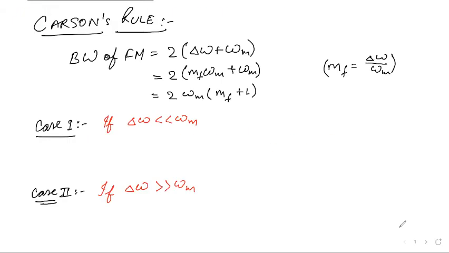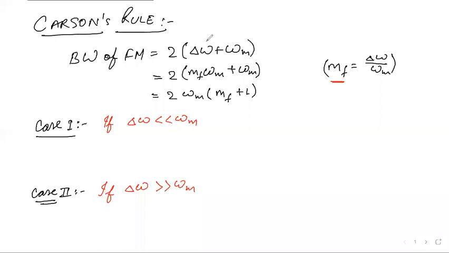So in the morning, what we were discussing was Carson's rule, which is used to find the bandwidth of the FM signal. According to the rule, the bandwidth of FM is given by 2 del omega plus omega m, and we know that the modulation index is del omega by omega m.